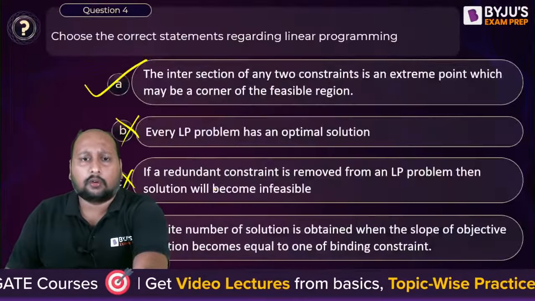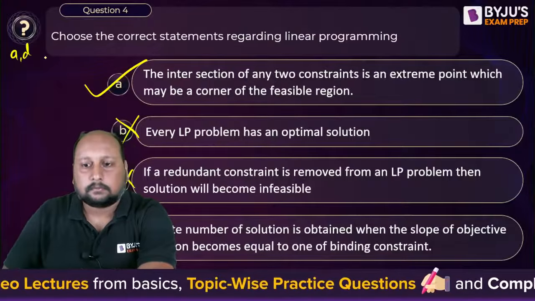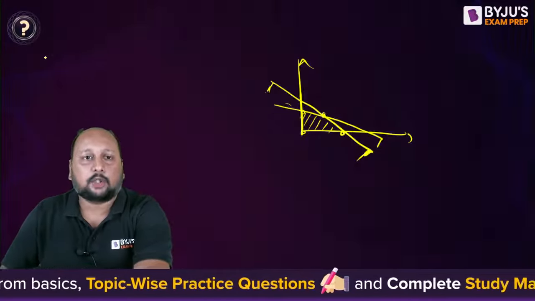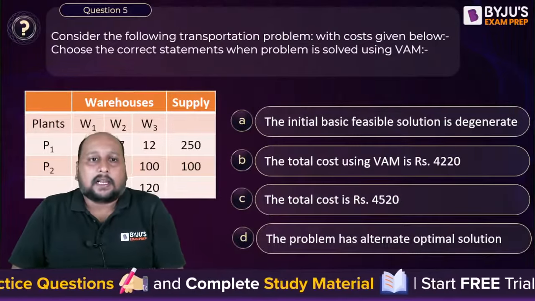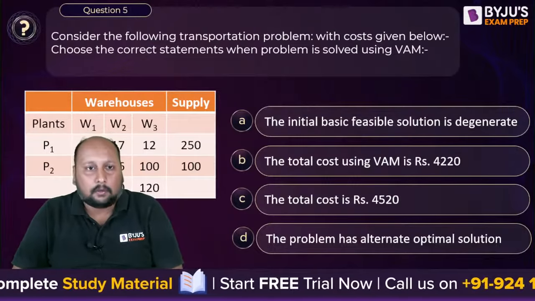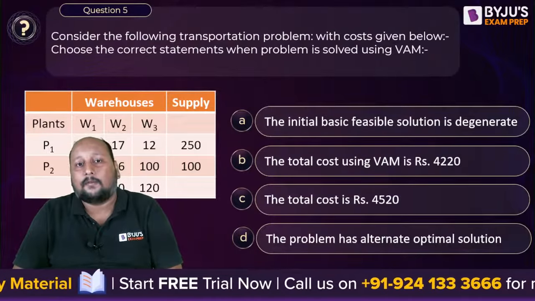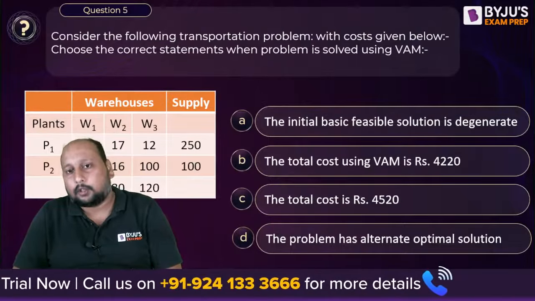Okay, so we are getting A and D as the final correct answers. Done. Chalo, question number 5 on the screen. Consider the following transportation problem with the cost given below. Choose the correct statement when the problem is solved using Vogel's approximation method.